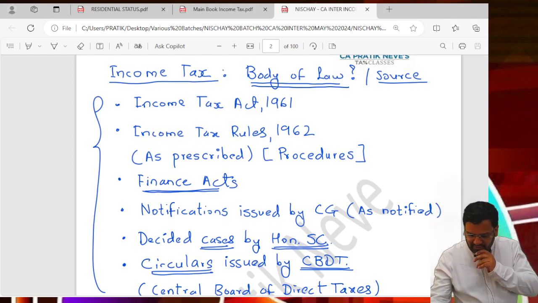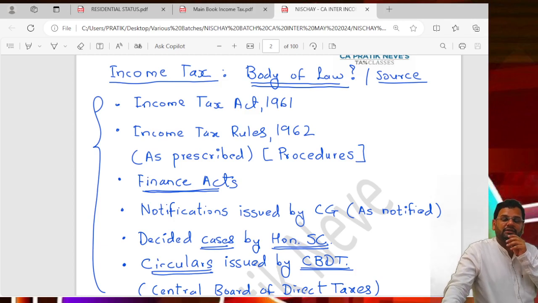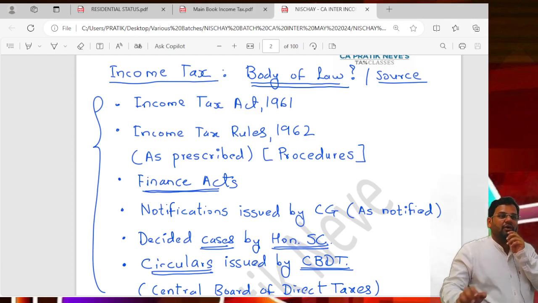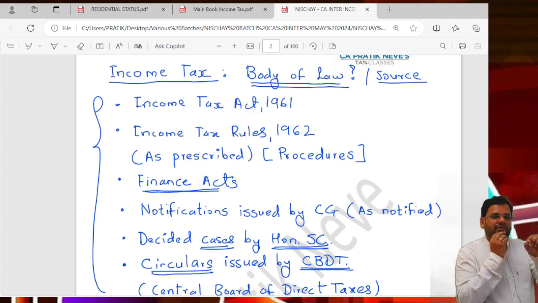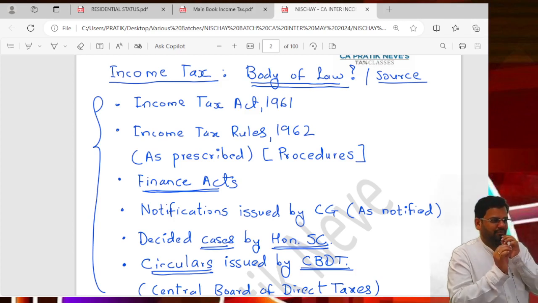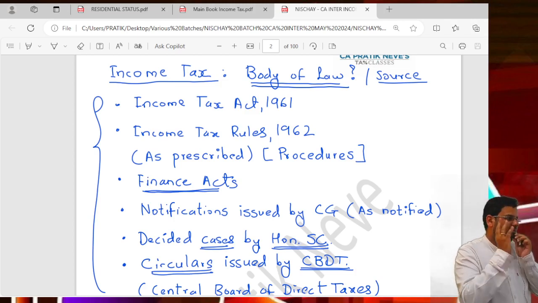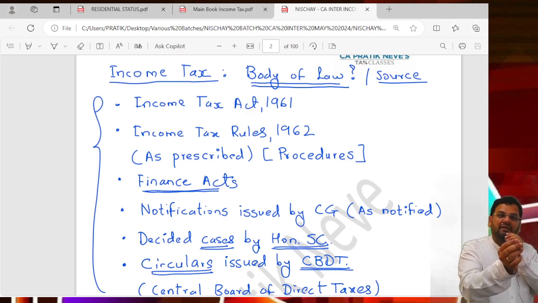Today I think the net is not connected, but when the net is connected, tomorrow I will show you incometaxindia.gov.in, the official website of income tax. On that, you can search the Income Tax Act section wise. Why I want to show you that is, suppose there is section 15 saying that salary will be taxed.